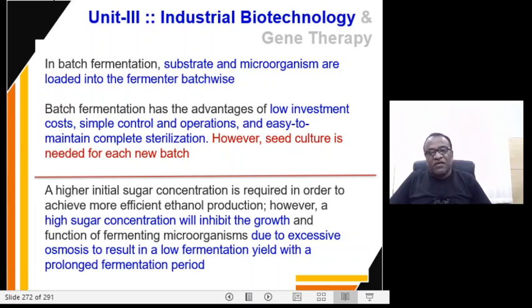However, this higher sugar concentration will inhibit the growth and the active functioning of the fermenting microorganisms due to excessive osmosis. So what is the result of this? The result is low fermentation yield with a prolonged fermentation period. So this is the major drawback of the batch fermentation.